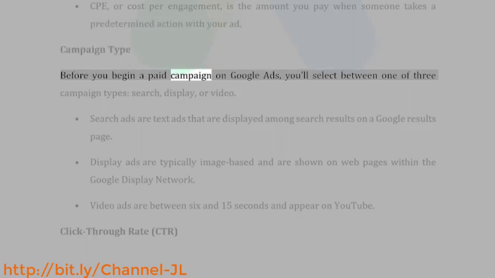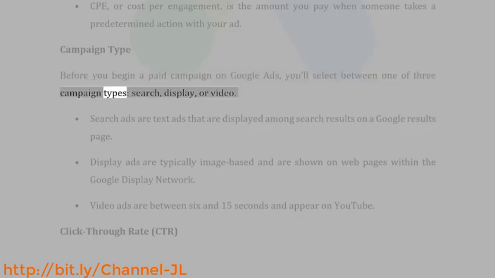Campaign type. Before you begin a paid campaign on Google Ads, you'll select between one of three campaign types: search, display, or video. Search ads are text ads that are displayed among search results on a Google results page. Display ads are typically image-based and are shown on web pages within the Google Display Network. Video ads are between 6 and 15 seconds and appear on YouTube.